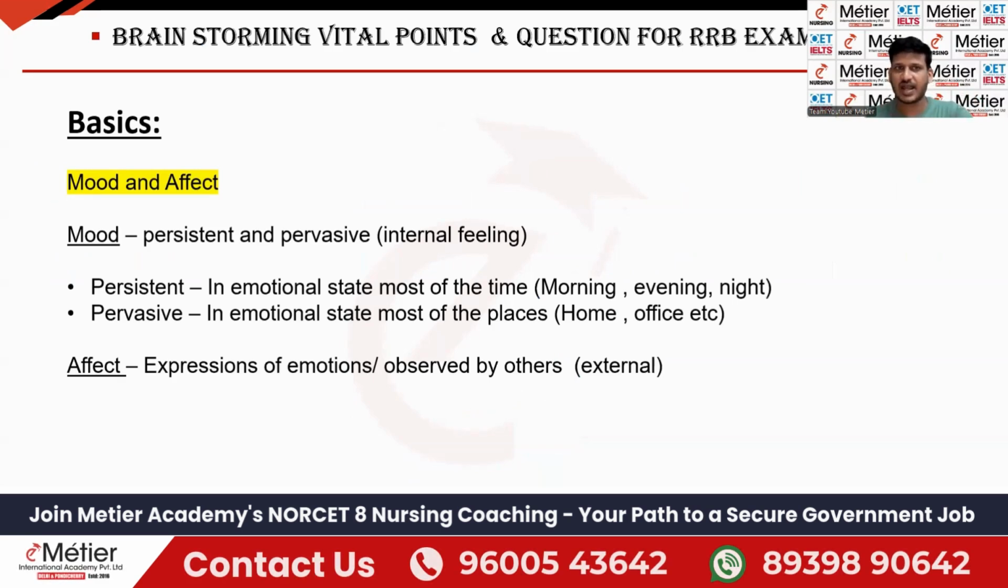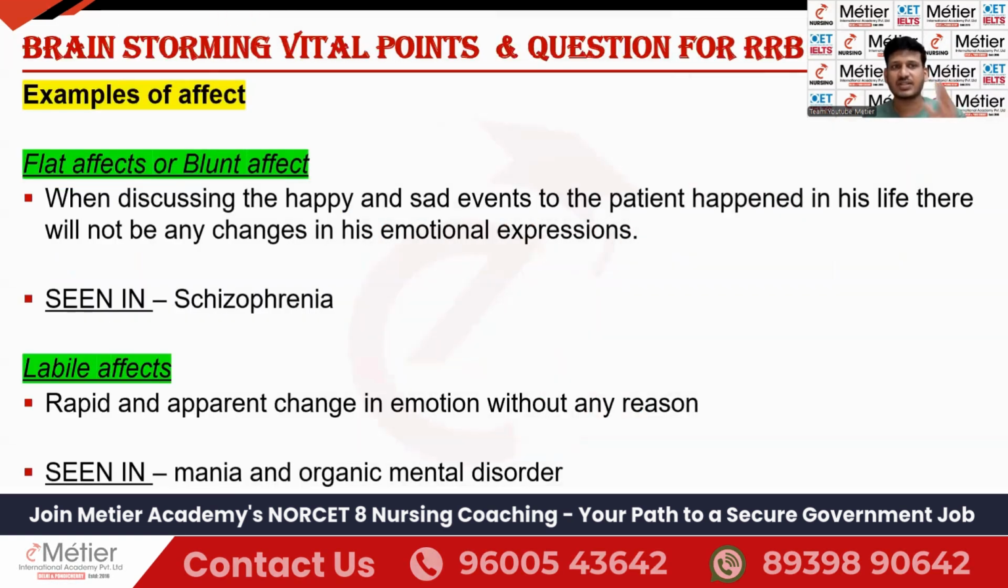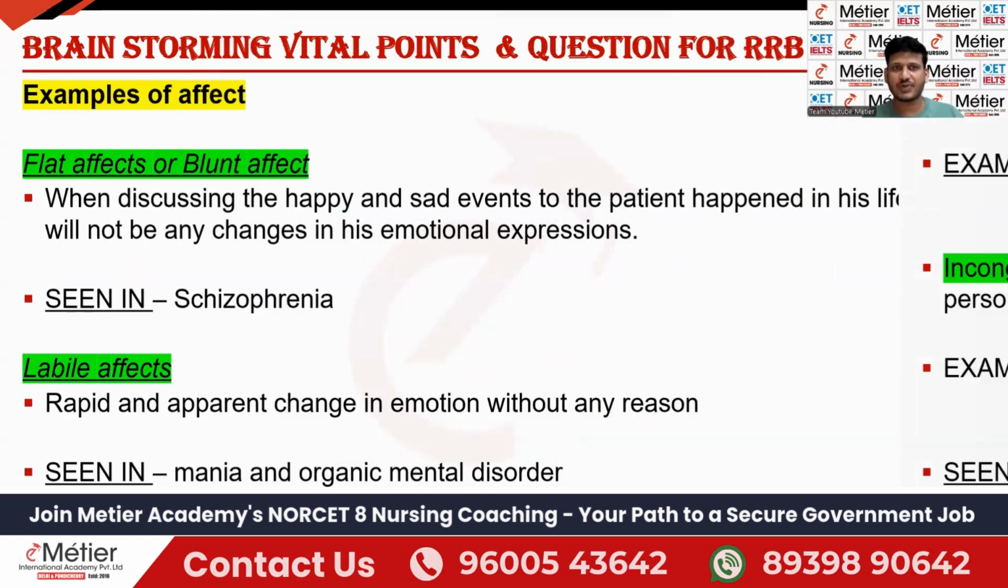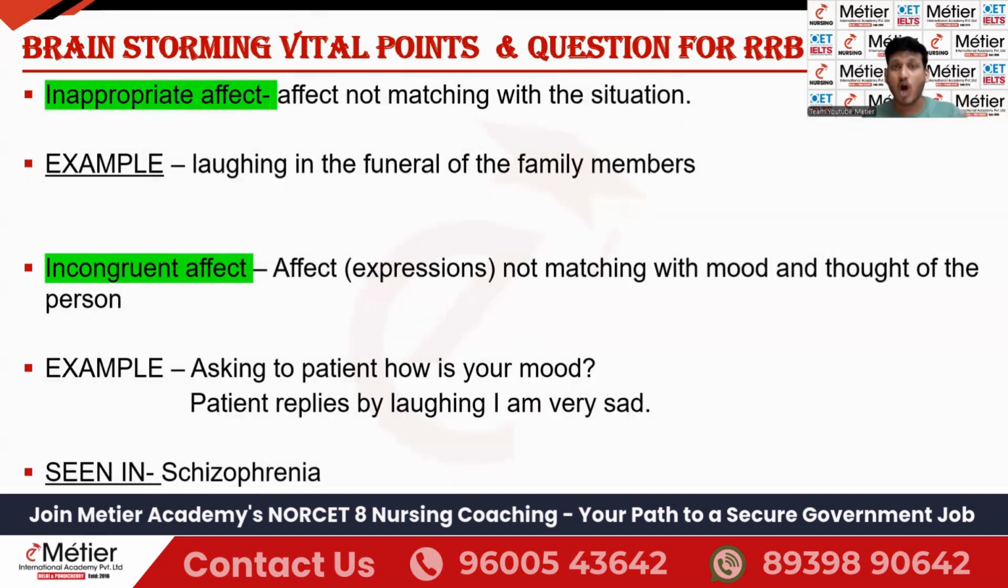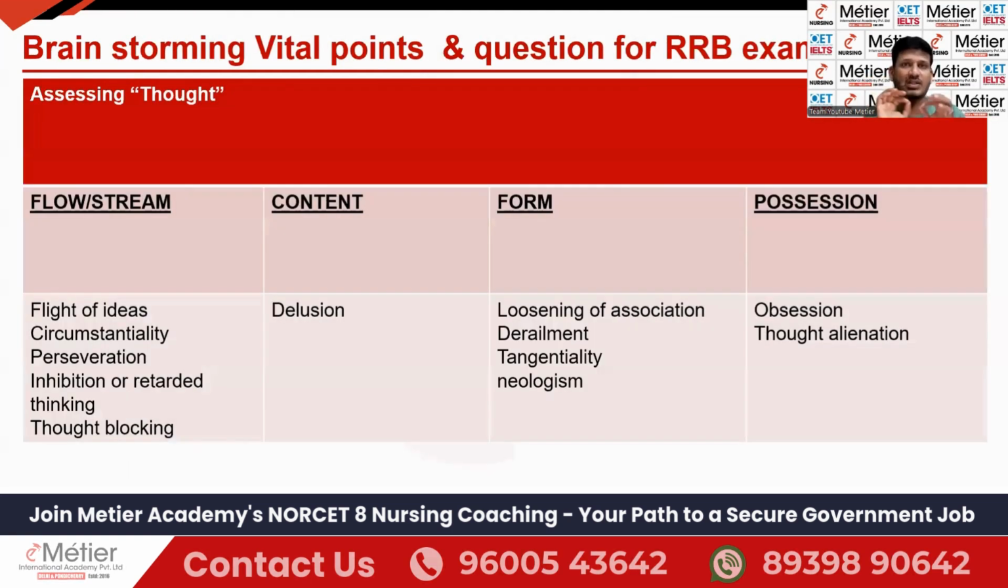You can just see the slides. We already discussed mood and affect with examples. Studying with examples in psychiatry is very important. We discussed flat affect, labile affect, inappropriate affect, congruent affect, and also the MCQ points related to mental status examination. Thought process, underline the words thought process. It is categorized into 4: flow, content, form, and possession.